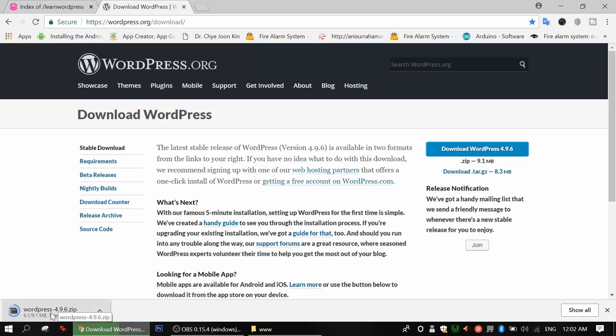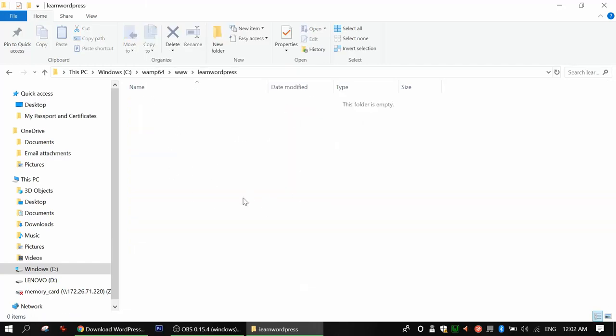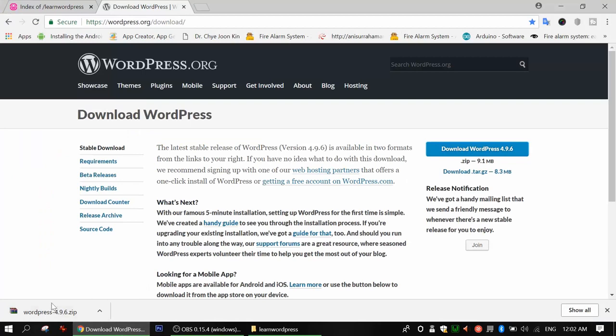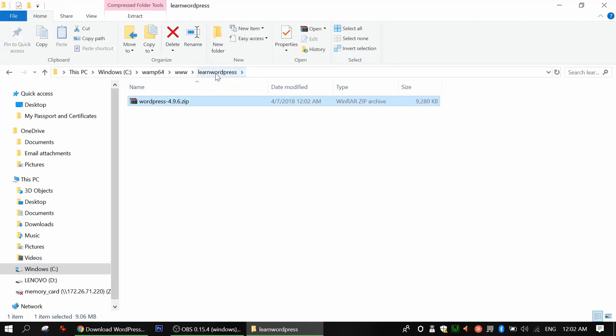We will take this WordPress into our www, this learn WordPress folder, because we created this folder previously. We will open this folder, click open or just double click, and we'll see our folder is empty. I will go to my browser, take this WordPress, bring it into my folder and leave it inside my WordPress folder. So I can say my installation is finished, right? Let's have a look whether it is finished or not.